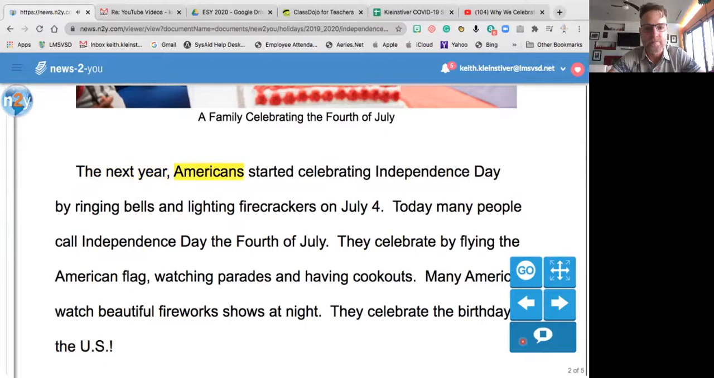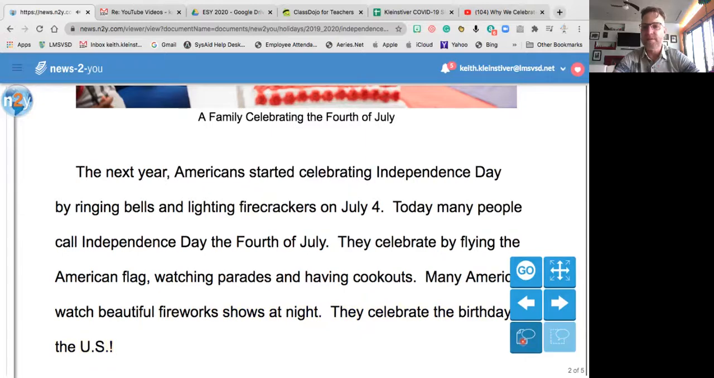The next year, Americans started celebrating Independence Day by ringing bells and lighting firecrackers on July 4th. Today many people call Independence Day the 4th of July. They celebrate by flying the American flag, watching parades and having cookouts. Many Americans watch beautiful fireworks shows at night. They celebrate the birthday of the U.S. Very similar if you watched the lesson on Canada Day. Very similar, right?